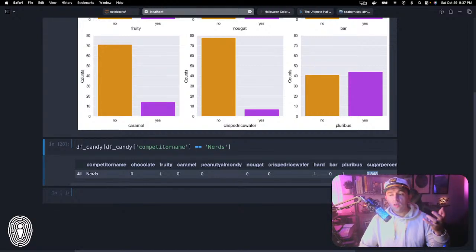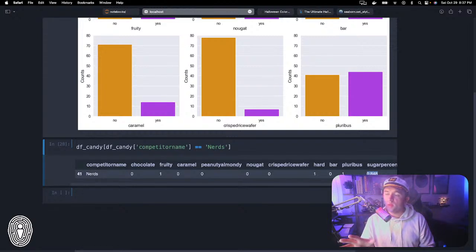The way that we're going to do that, and we can jam a bunch of different information into one single, very easy to read visualization, is by creating a regression plot. Specifically, Seaborn has this functionality called lmplot. To be transparent, I don't know what LM stands for, but we're going to be using this to visualize this candy data.